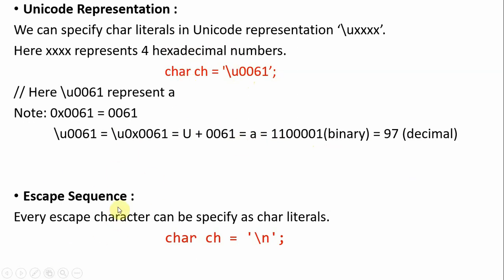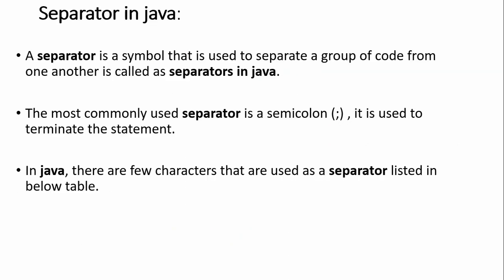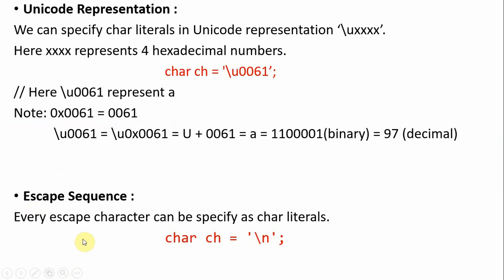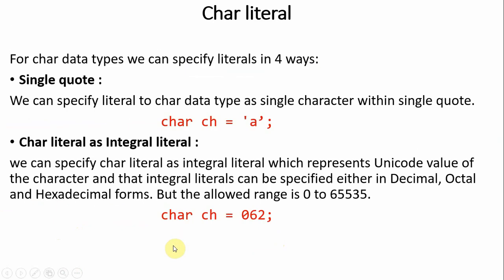I think all of you know about escape sequences, like slash n for new line, slash t for tab, slash b for beep. Like that you have two slashes for a single slash, slash single quote for a single quote, slash double quote for a double quote. All are nothing but escape sequences. I don't specify the full list here. So an escape character can also be specified as a literal for the character data type. I think you understand.